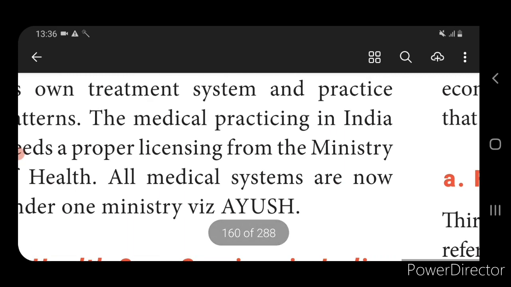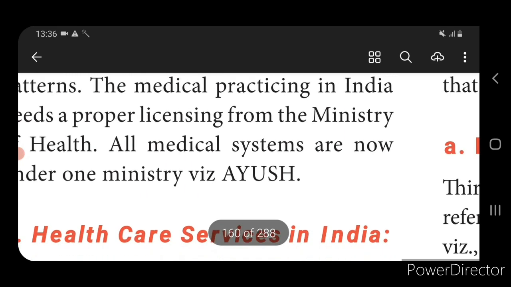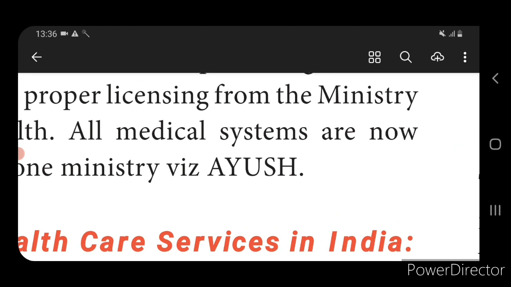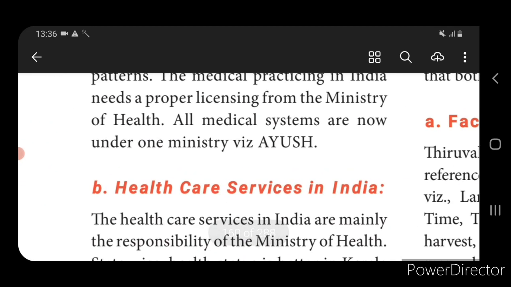This is homeopathy. The full expansion of AYUSH: Ayurveda, Yoga, Unani, Siddha and Homeopathy. Okay, so let us see the healthcare service in India.